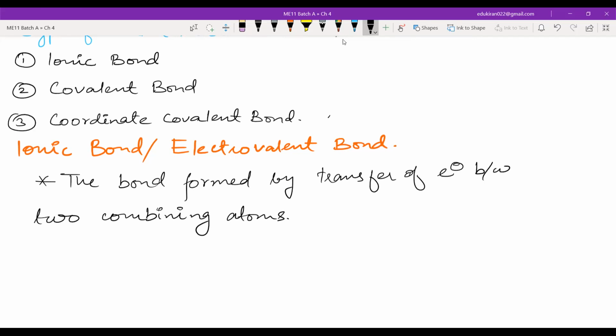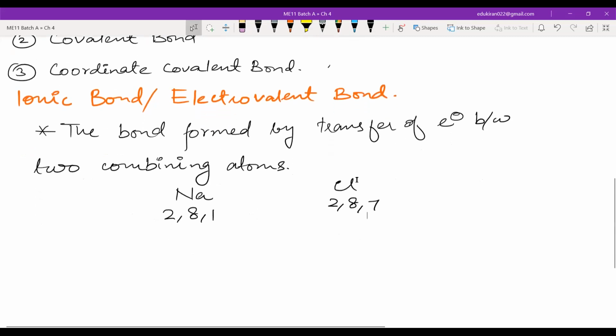For example, you have sodium and you have chlorine. If you just write the shells here, sodium will be 2, 8 and 1, and chlorine will be 2, 8 and 7. Now, if you look at the old definition, chlorine is only one electron deficient from gaining the noble gas configuration, and sodium has one electron extra, right?